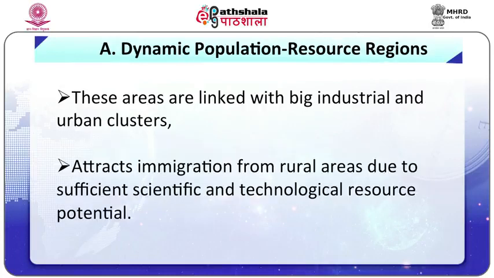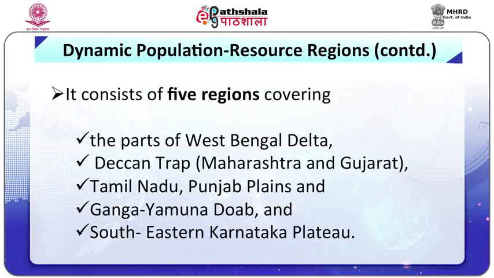First is the dynamic population resource region. These areas are linked with big industrial and urban clusters, and attract immigration from rural areas due to sufficient scientific and technological resource potential. It consists of 5 regions covering parts of the West Bengal Delta, Deccan Trap, Tamil Nadu, Punjab Plains and Ganga Yamuna Doab region, and the southeastern Karnataka Plateau as the 5th region.